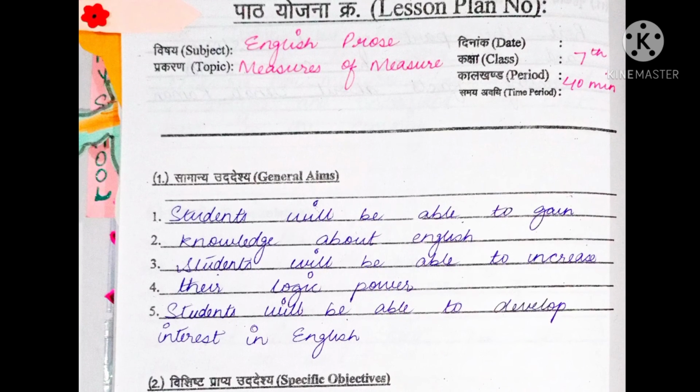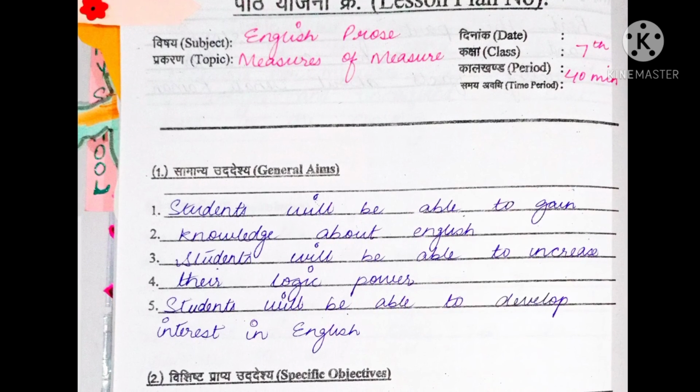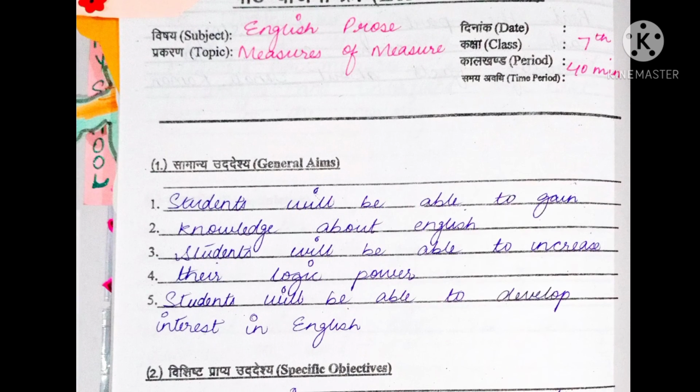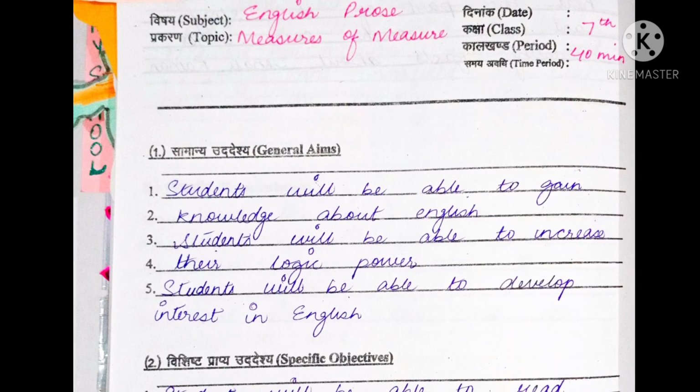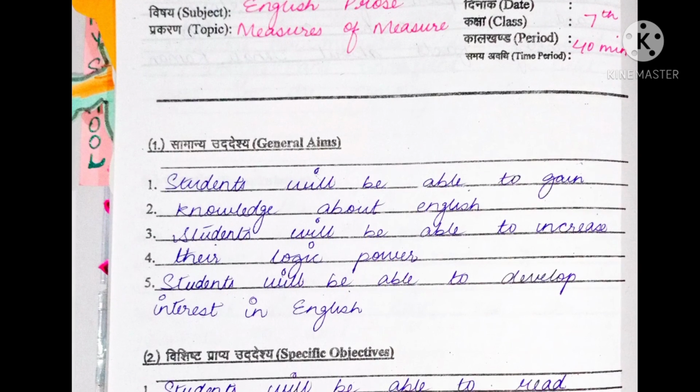When we make a lesson plan, on the top comes the lesson plan number, then the subject, then topic. Today our subject is English Prose and our topic is Measures of Measure. Then comes the class, period and time period.